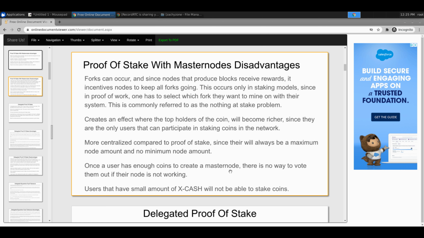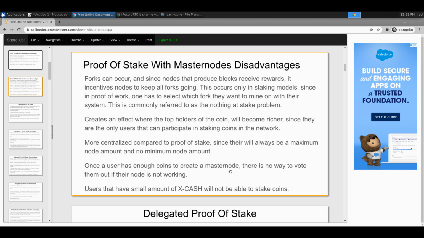And what I also don't like about that is it turns it into mining, the economics of it, so to speak. Once you have a node, if let's say you had 100 million Xcash, you would get maybe 1 million a month.